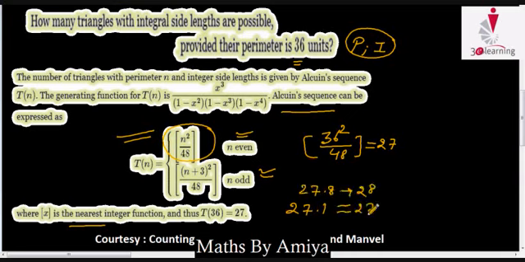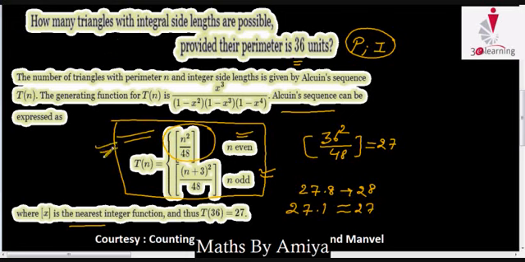So this formula is very useful to find the number of triangles if we have the perimeter given and the sides are integral. There are no other conditions. But we can generalize this formula for other conditions also. The first condition is that the perimeter is given. The second condition in this question is that sides are integers.